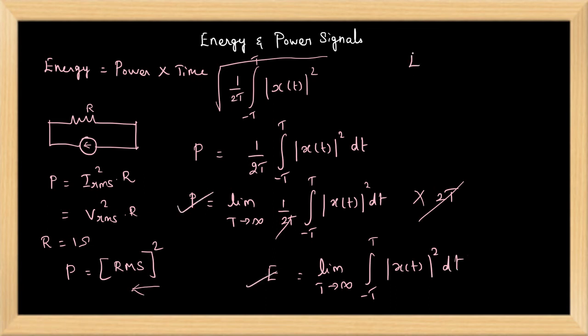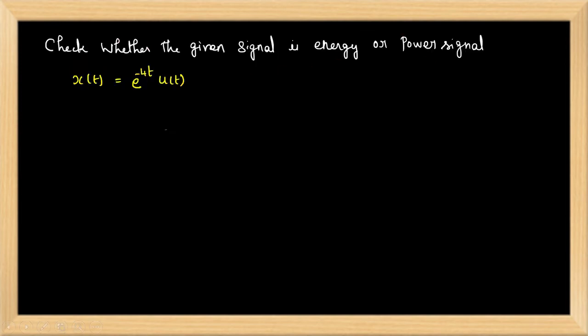Try to remember: when E is finite, it is an energy signal. When P is finite, it is a power signal. We will do some problems based on energy and power signals. First, check whether the given signal is an energy or power signal.